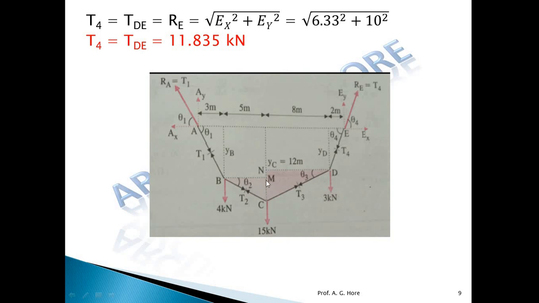Now to find out this MC, how will we get MC? The vertical distance, the sag at point C, is equal to 12 meter. If we subtract YB from YC, the 12 meter, we will get MC. Similarly, if from YC I subtract YD, where YD is the sag at point D, this vertical distance, I will get NC. So first I have to find out the sag at point B and the sag at point D.